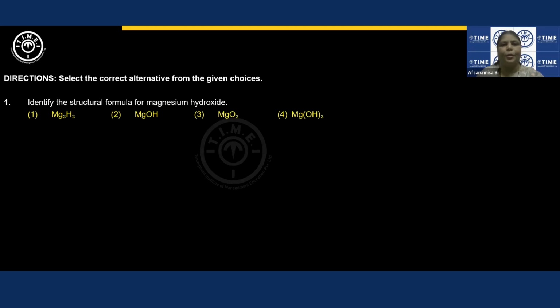Identify the structural formula for magnesium hydroxide. To answer such types of questions, you need to be aware of the valencies of metals and then non-metals, right? I'll change the color of my pen.